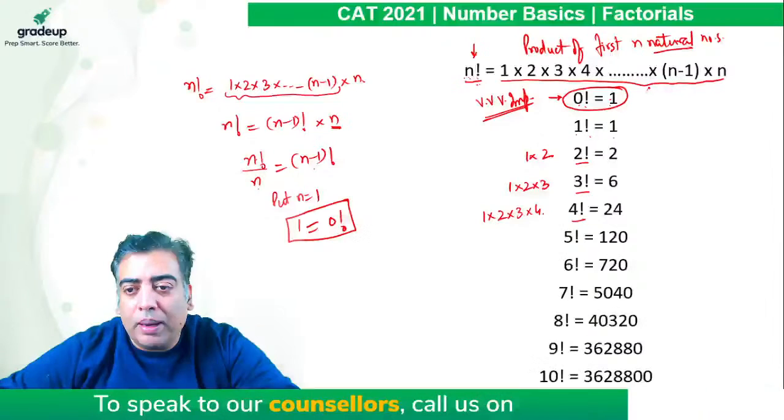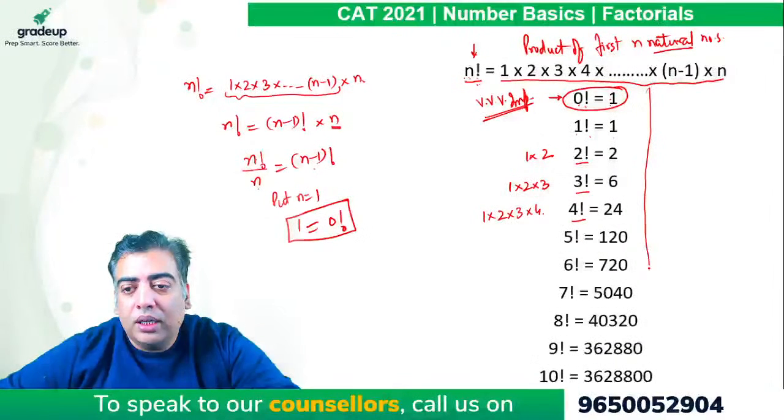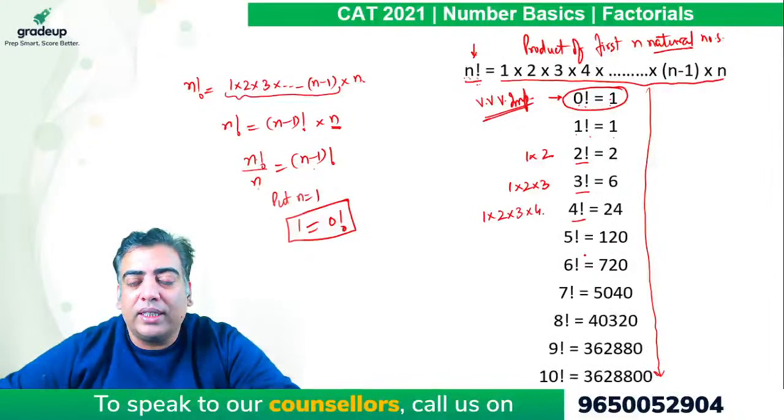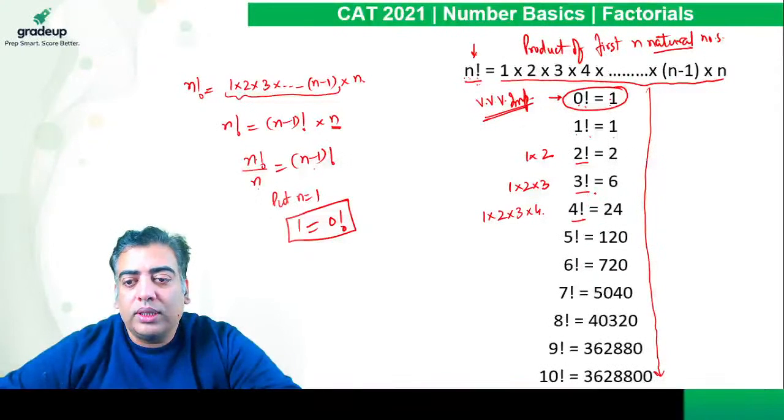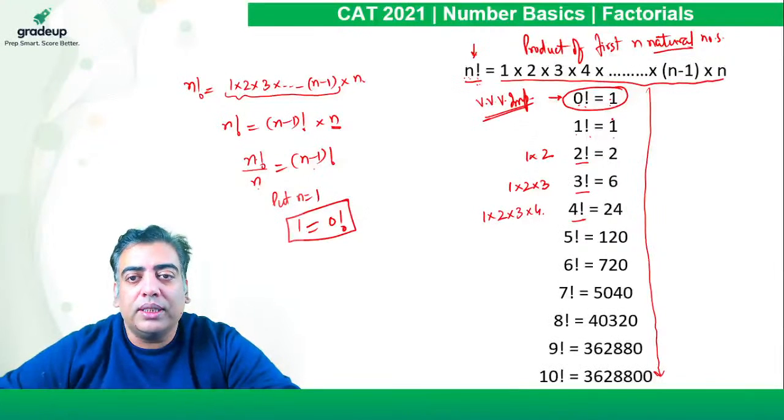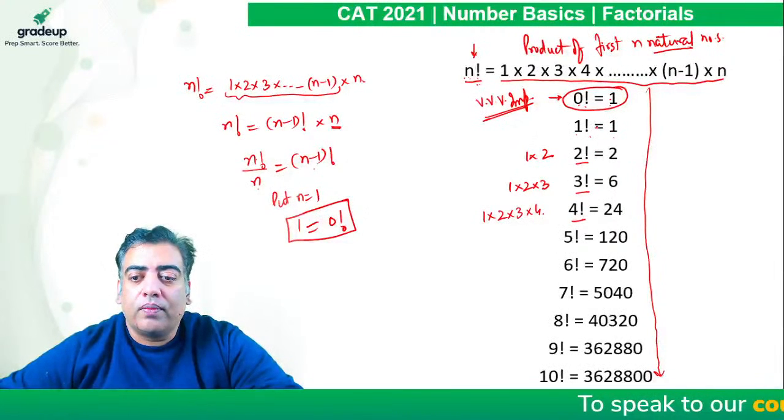You have to memorize values up to 10 factorial. They are very easy to memorize, that's why I have written them. They help me a lot in solving questions based on factorials.